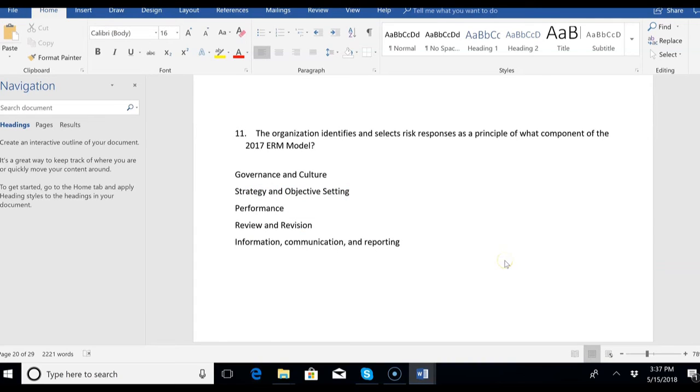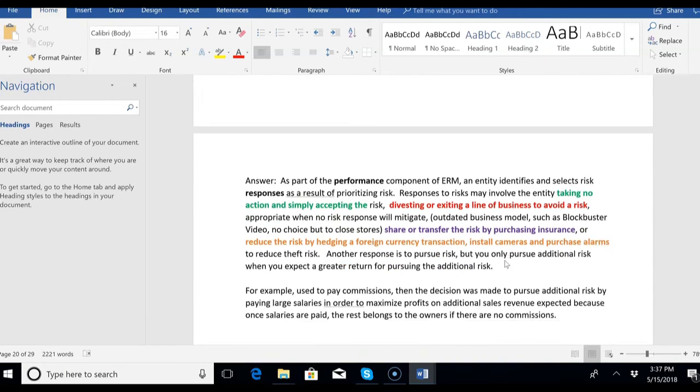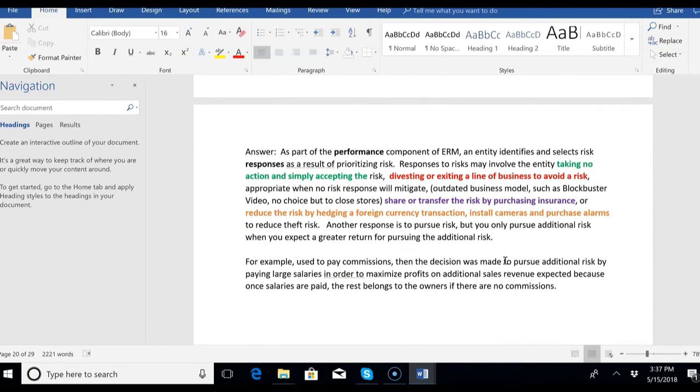So this question was about selecting risk responses, and selecting risk responses was a principle of performance. And we said there's a lot of different risk responses you could do. One could be to do nothing, simply accept the risk. Another one could be divest or exit a product line. So if you have an outdated business model, such as you own a video store, and today that's been an outdated business model for many years, and you still have one, and you say, you know what, there's too much risk, I'm going to exit this line of business.